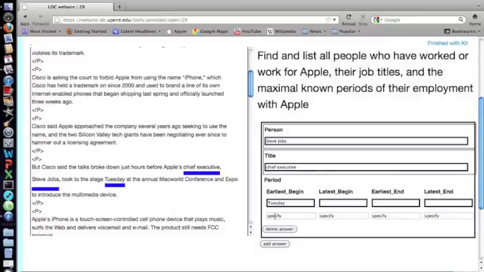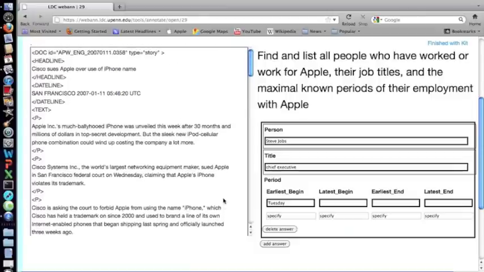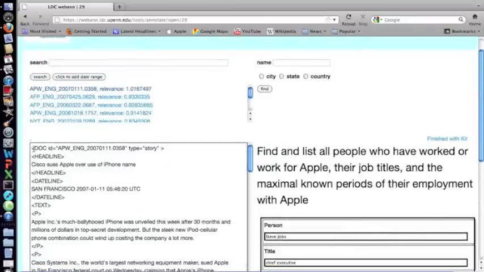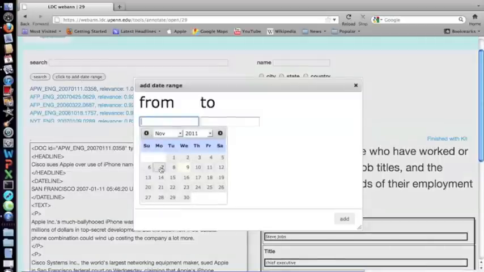So let's figure out what day this Tuesday was. The way we do that is we scroll up and look at the publication date. And we see this is January 11th, 2007. And you can actually go online and look at a calendar, or you can use our date pop-up. You can click on here and you can look at calendars. So I want to look at January 2007, and I want to see what the closest Tuesday was to the 11th of January, when the document was published. So here's the document publication date, the 11th of January.